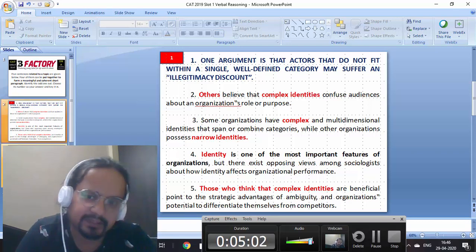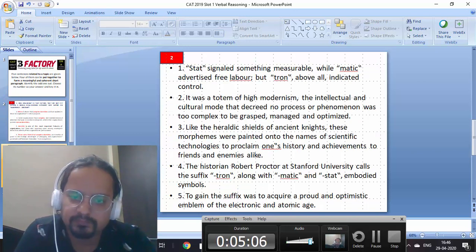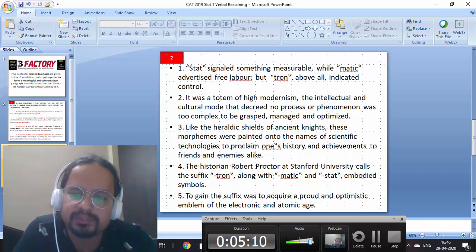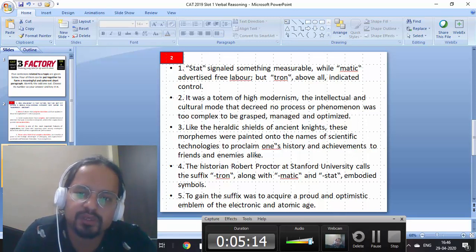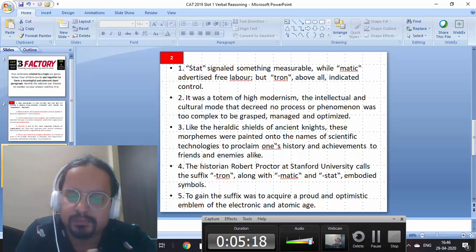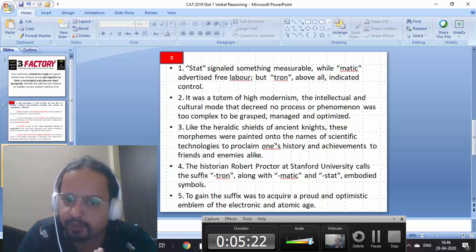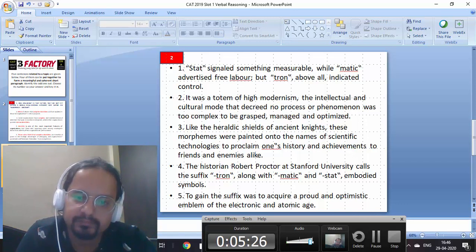Okay. So let me take another question. Next one again from 2019 CAT. Number one, stat signals something measurable, while matic advertised free labor, but tron above all indicated control. Number two, it was a totem of high modernism, the intellectual and cultural mode that decreed no process or phenomenon was too complex to be grasped, managed, and optimized.